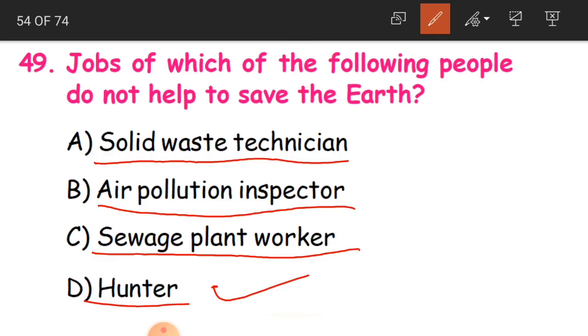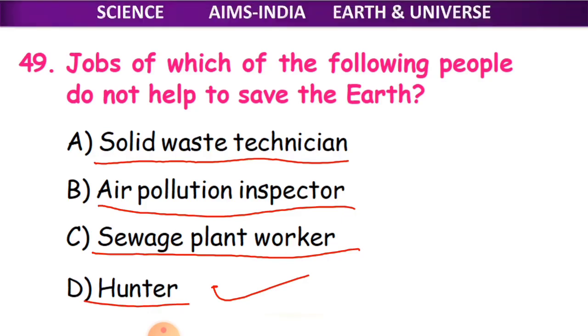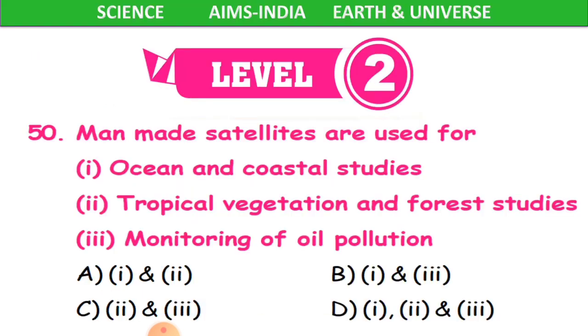On this earth, children, all living organisms must be abundant, like plants, animals, birds, everything. Every living organism is very much important. If you are cutting the plants, that is going to harm the earth. If you are killing more and more animals, that is also going to harm the earth. So that is why hunter is the correct answer. Okay children, now level 2 question, the 50th one.